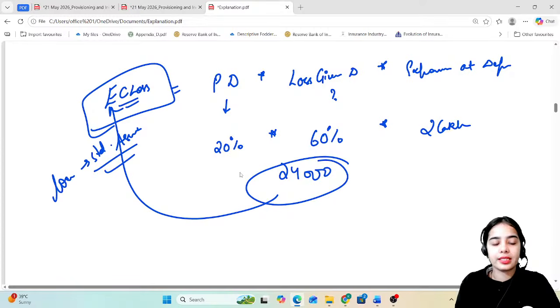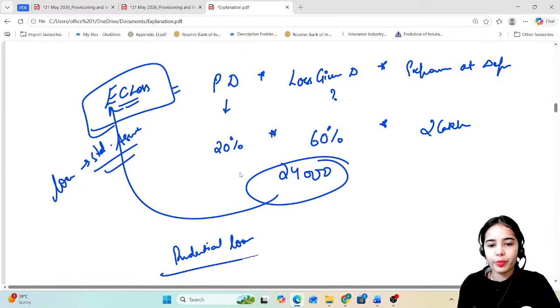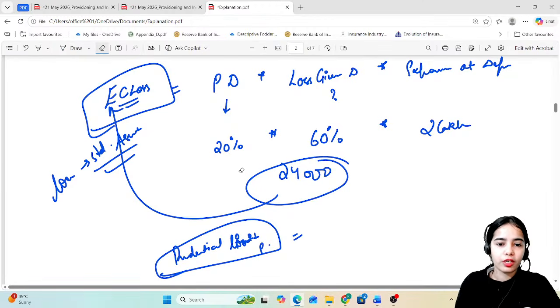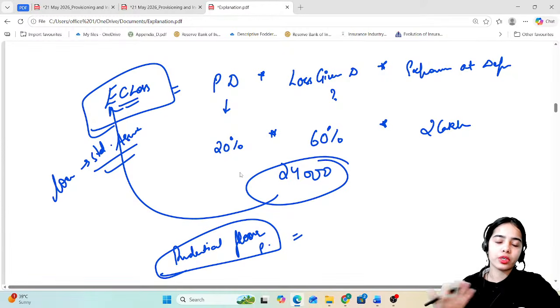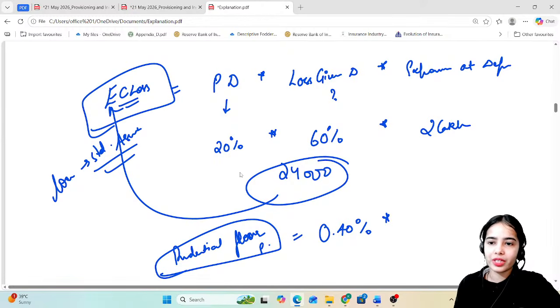Okay, a standard asset. Let's say the prudential floor, not limit, but floor. Floor means minimum. Okay, the prudential floor for the loan is, let's say, 0.40% of the exposure at default.